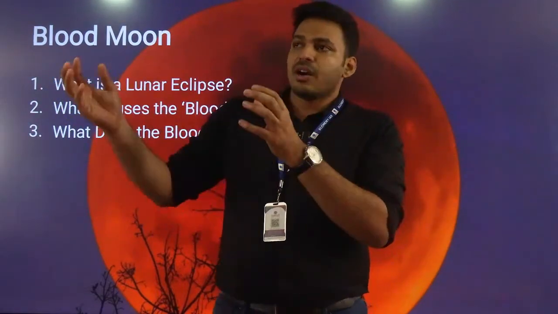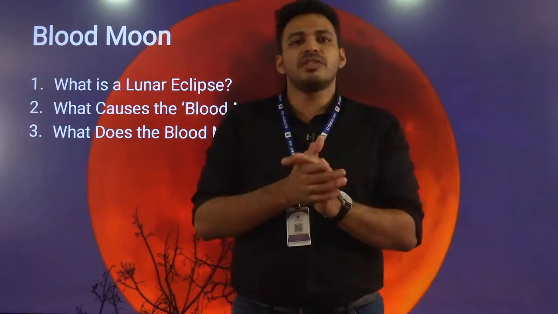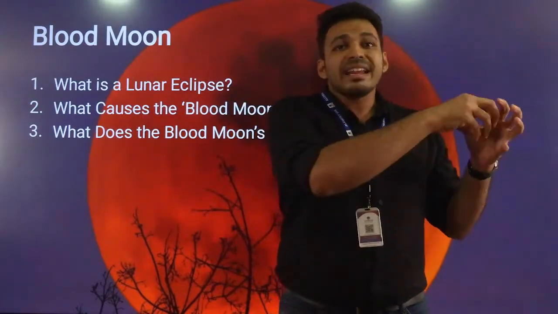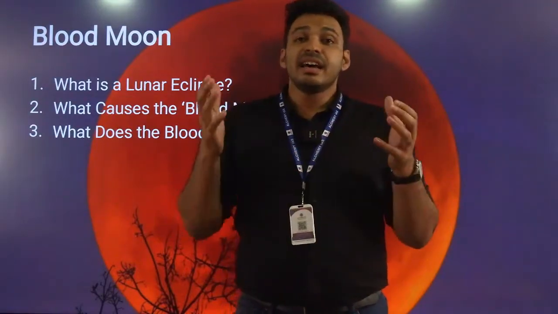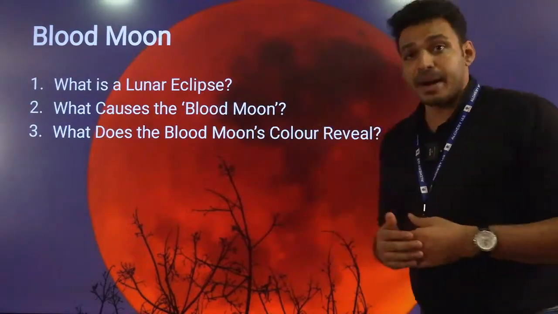So of the VIBGYOR pattern, only the lower wavelength light will be scattered in the atmosphere of the earth. The higher wavelength light will reach the moon and be reflected back. So the moon will appear red or orange in color. That's why it is called a blood moon.